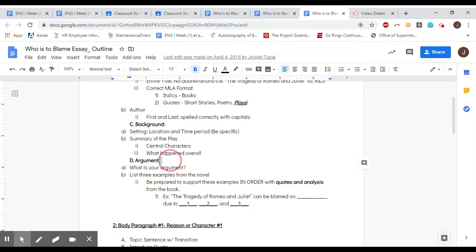Then take us into your argument. This is your thesis, and have a one-sentence thesis that follows this format. You can basically say the tragedy of Romeo and Juliet or the death of Romeo and Juliet can be blamed on blank, whoever it is that you blame it on, because of 1, 2, 3 reasons. Those are the 3 reasons that are going to come up in your body paragraphs.